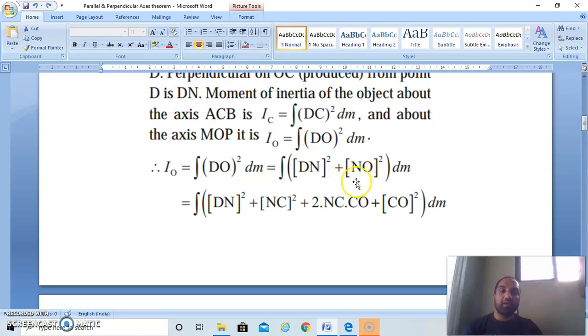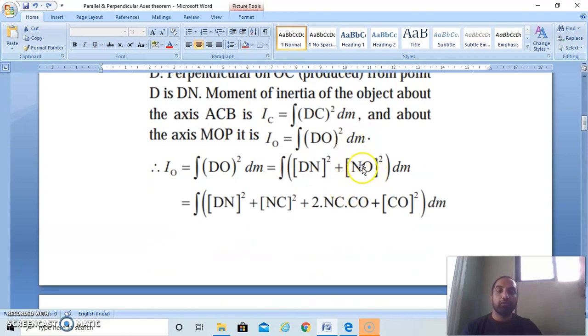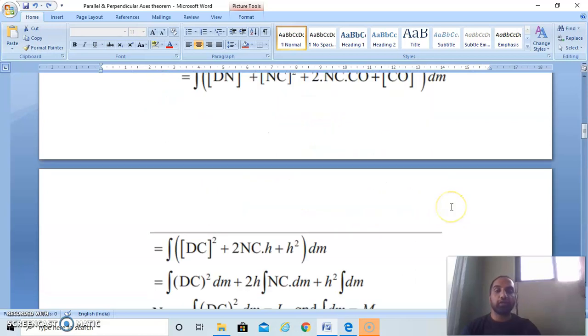But what is NO? NO is nothing but OC plus CN. Here, (a plus b) square is a square plus b square plus twice ab. Similar to that, we can write integration DN square as it is, but instead of NO square, NC square plus CO square plus twice NC into CO, into dm.